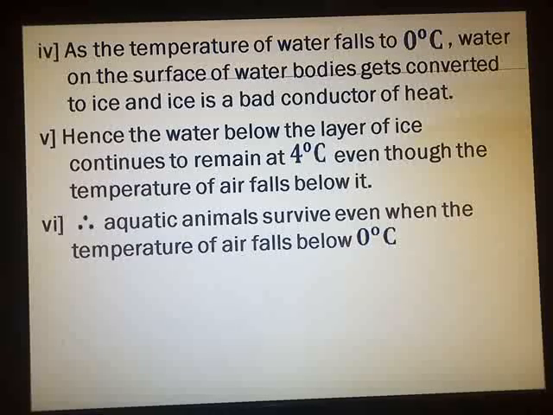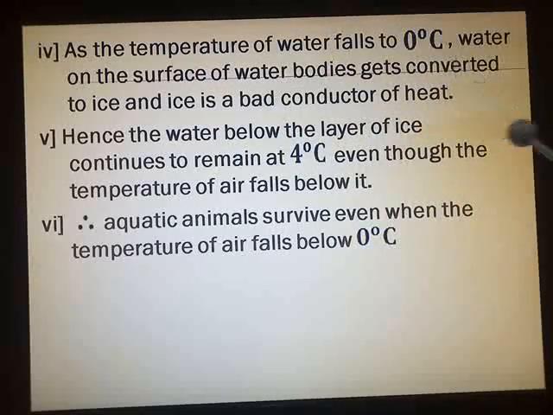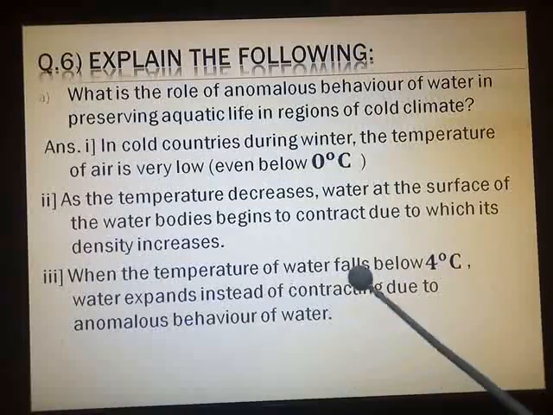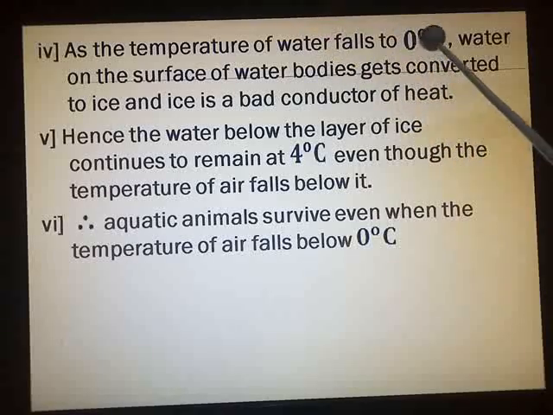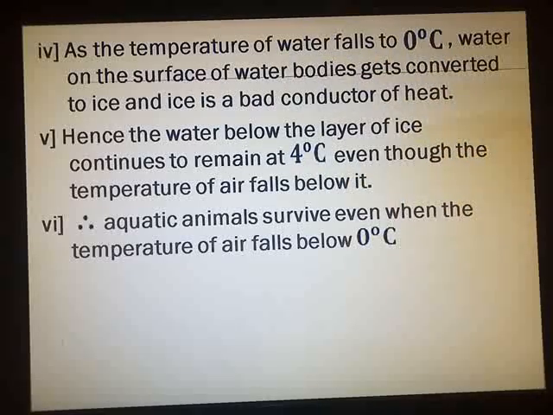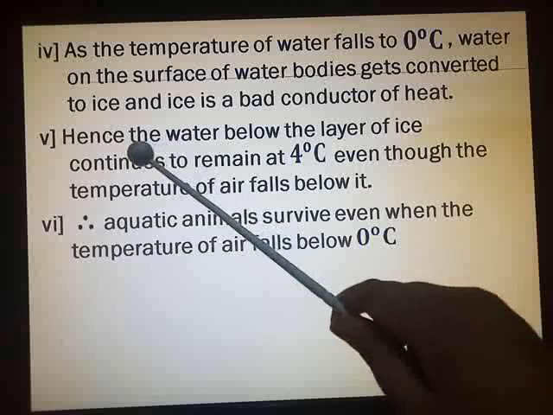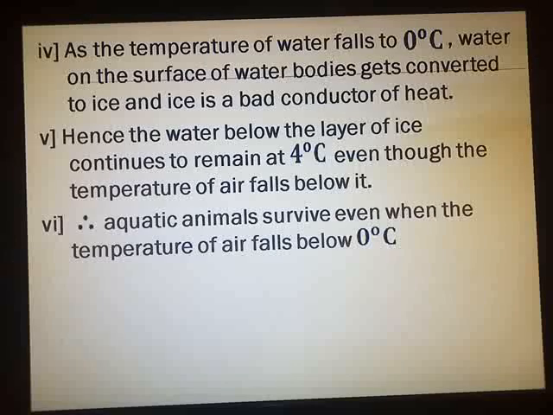I am waiting for you to jot down the points. As the temperature of water falls to 0 degrees Celsius, in the previous slide we have shown what happens below 4 degrees. Now here we are showing that as the temperature falls from 4 degrees to 0 degrees, water on the surface of water bodies gets converted to ice, and ice is a bad conductor of heat. Hence, the water below the layer of ice continues to remain at 4 degrees Celsius even though the temperature of air falls below it. Now this is the explanation which I have given from my side.